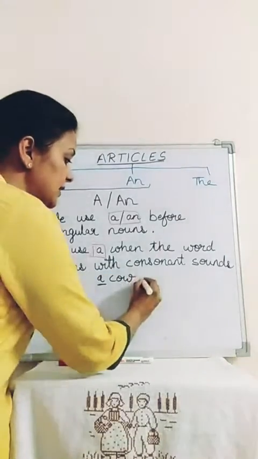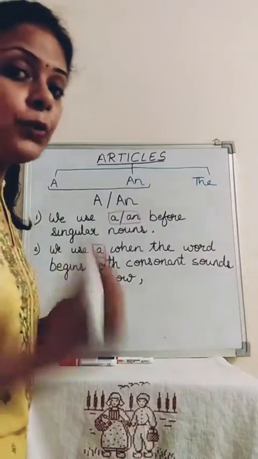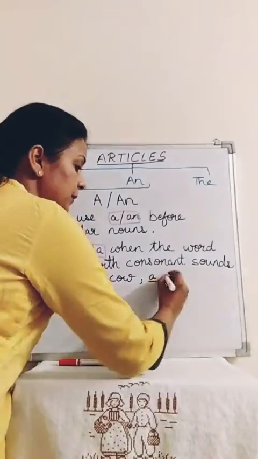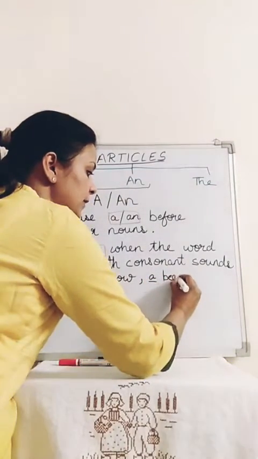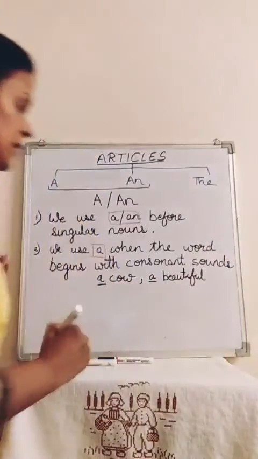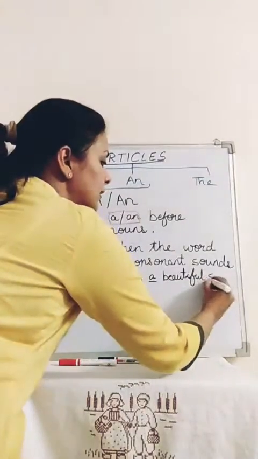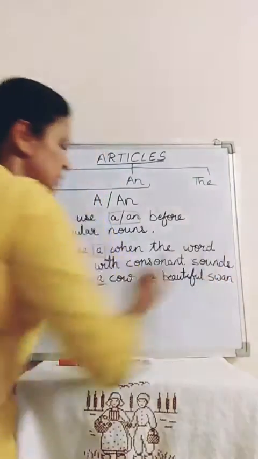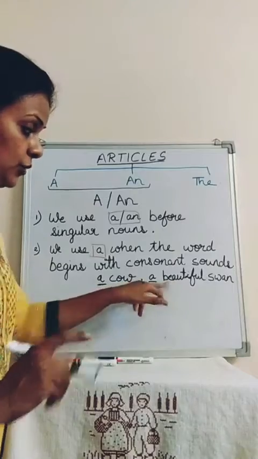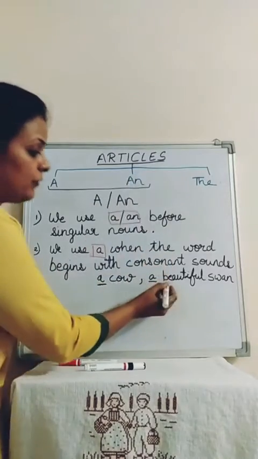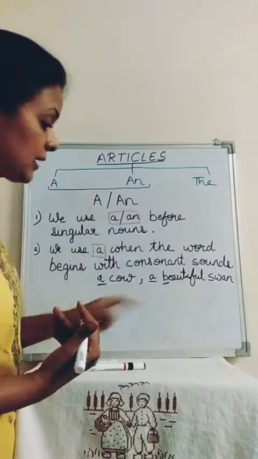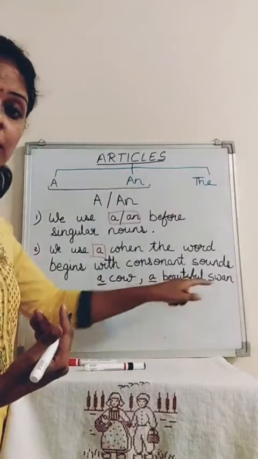Let me take another example. Let's take beautiful swan. Which article am I going to place? Beautiful is a describing word. If I write a beautiful swan, swan is one in number. It is a singular noun. Now can you see the describing word beautiful? It begins with B, and B is again a consonant. So I will write a beautiful swan.